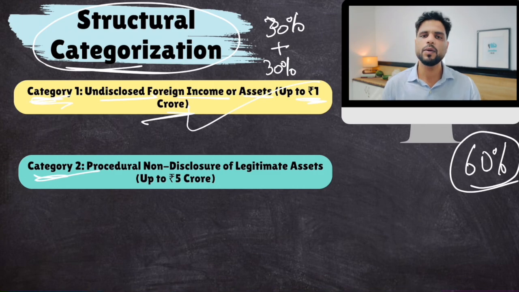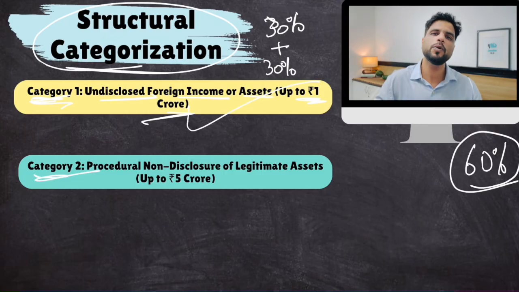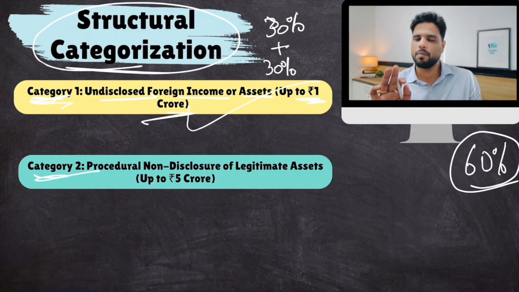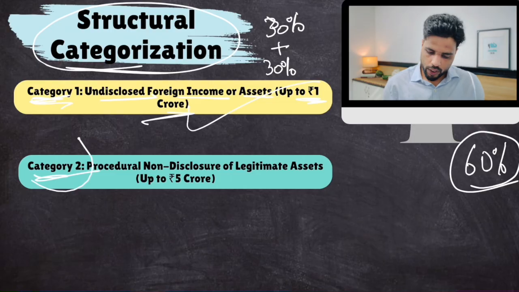Look, category 1 people were those who created these foreign assets with undisclosed income. But if you created these foreign assets from disclosed income, you declared in your income tax returns that you have earned 1 crore rupees in this year, but you did not disclose that you used that 1 crore rupees to buy some property abroad. That's about it. That's your only crime. So that money is not black money, right? You will be put in category 2.